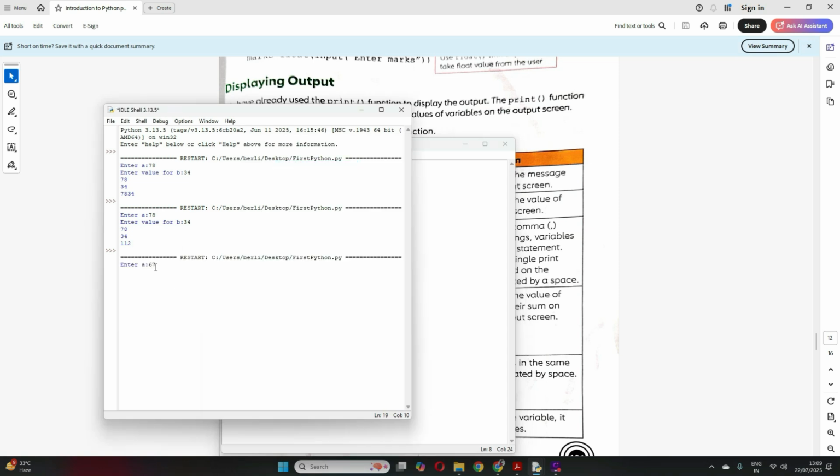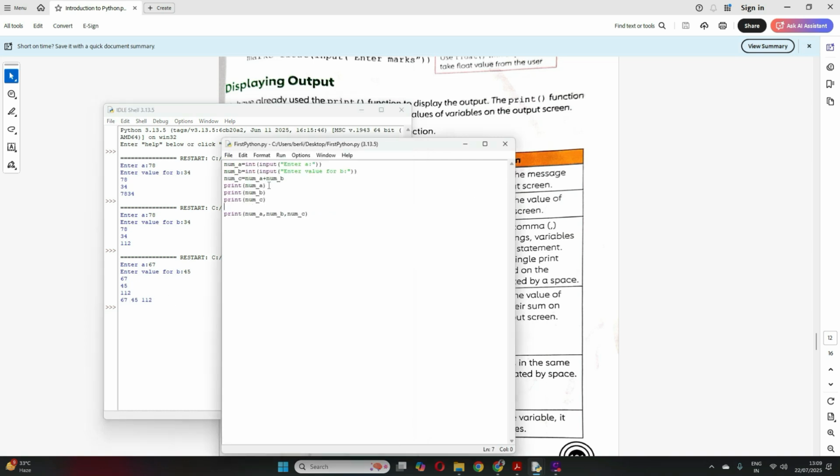Enter values. See, it will display in a single line with one space in the middle. So either you can give it in separate lines, or you can give it in the same line whatever you want to print with a comma sign.